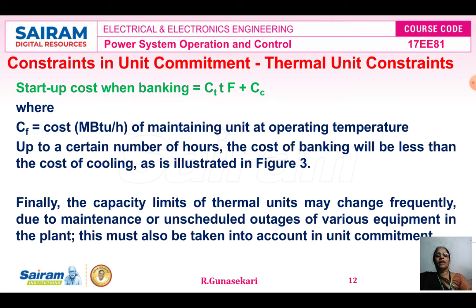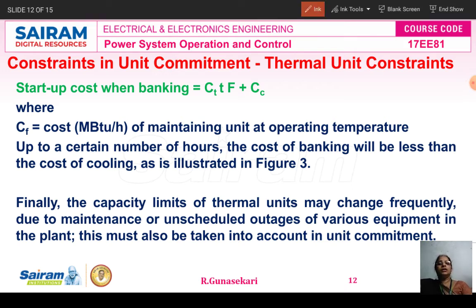Then how to calculate the startup cost when banking? The startup cost when banking is calculated by using the formula Ct times T times F plus Cf. In the formula, Ct is the cost, the unit is MBtu per hour of maintaining the unit at operating temperature.